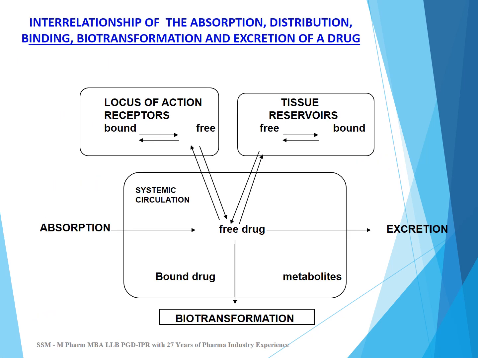Interrelationship of absorption, distribution, binding, biotransformation, and excretion of a drug. So when you take a drug from site of absorption, it will go to the circulation or in the blood, and in the blood, drug may exist either as a free drug or bound drug. Bound drug will keep circulating in the blood; it will not go to the tissue. But free drug will go to the tissues. It will go to the site of action where it will produce its effect. It will go to the tissue reservoir where it will be stored, and the free drug will also go to the site of metabolism where it will be metabolized, and metabolites will again come back to the blood and they will be ultimately excreted out.